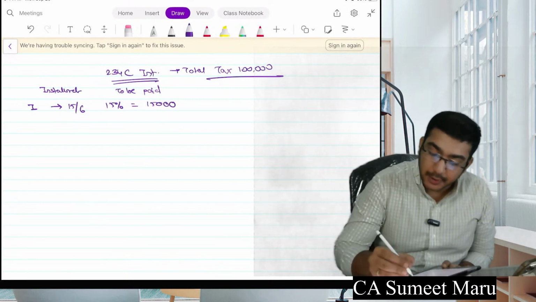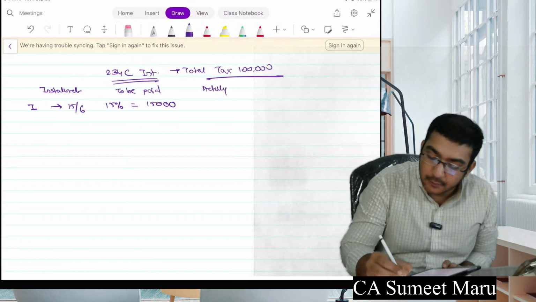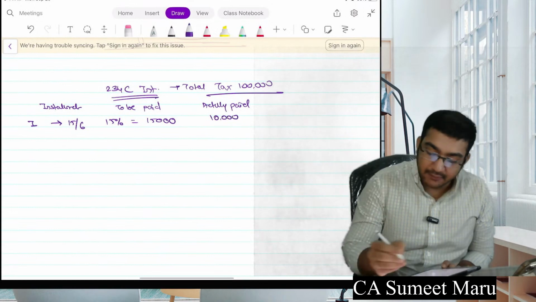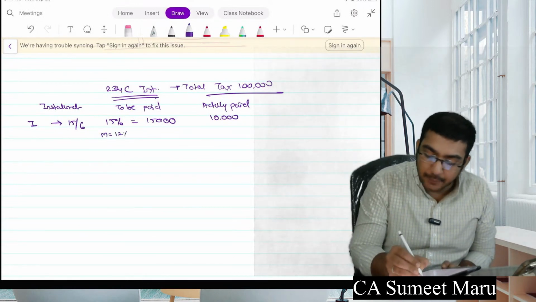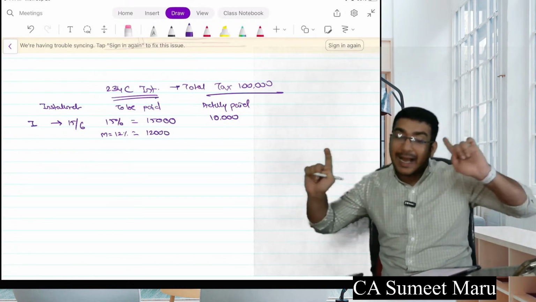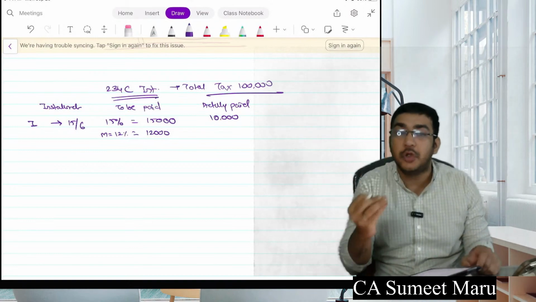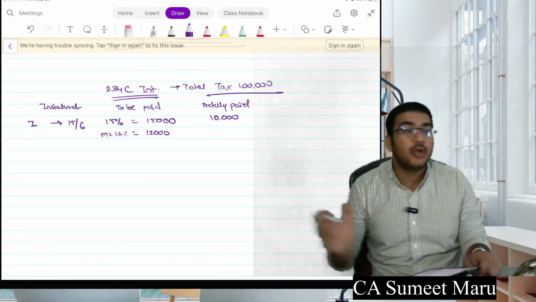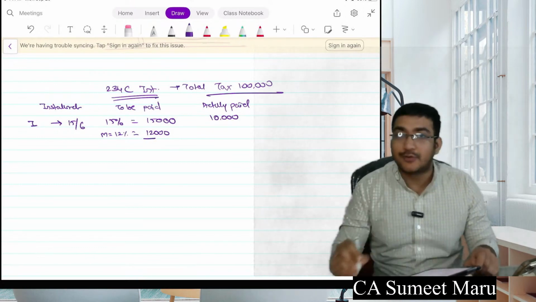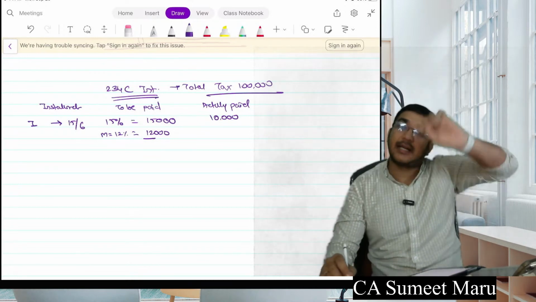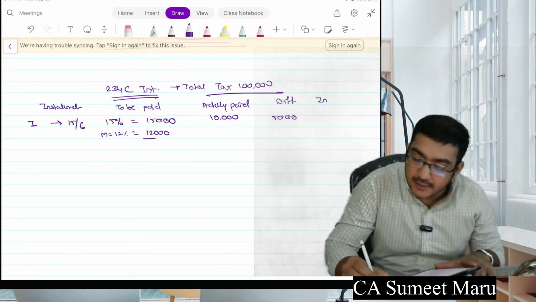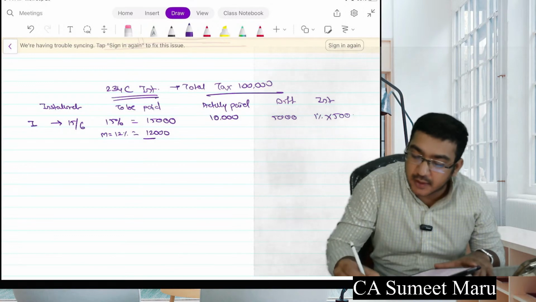Okay, but you actually paid how much? 10,000 only. But there was a minimum limit as well. Minimum was at least 12%. You did not pay that either. So interest will be on the to be paid and actual paid. See how small things come into your mind when you solve questions. If you don't solve questions you will never understand. You directly encounter this problem in the exam, and what will you do in the exam then? So minimum limit is 12,000, but if you don't pay 12,000, the difference will be calculated right from the total. So the difference is how much? 5,000. Interest is 1% into 5,000 into 3 months.